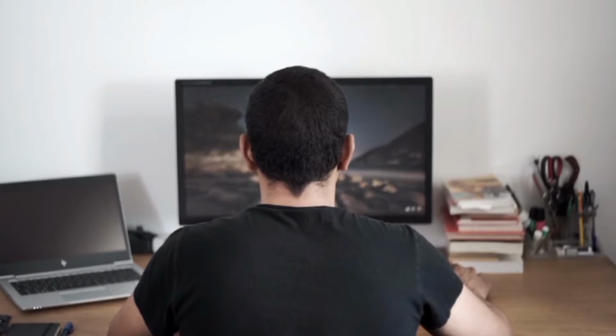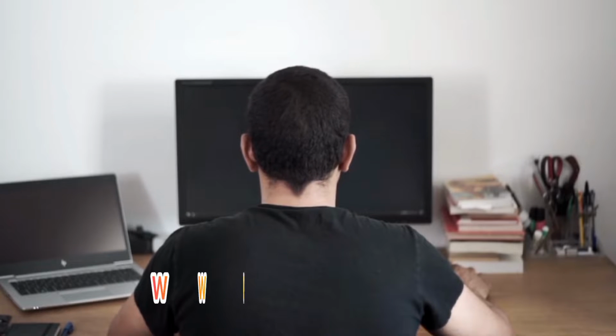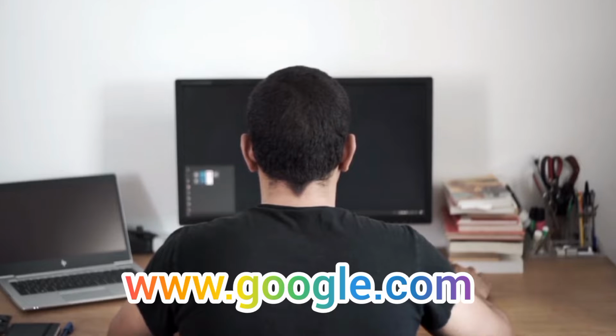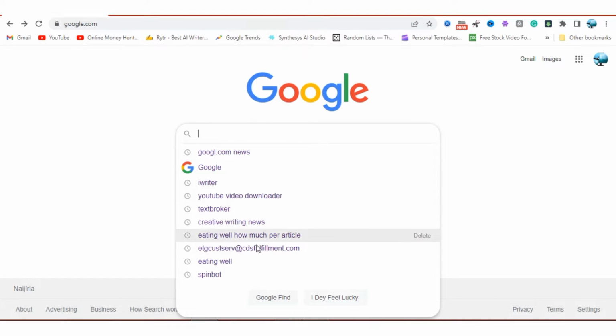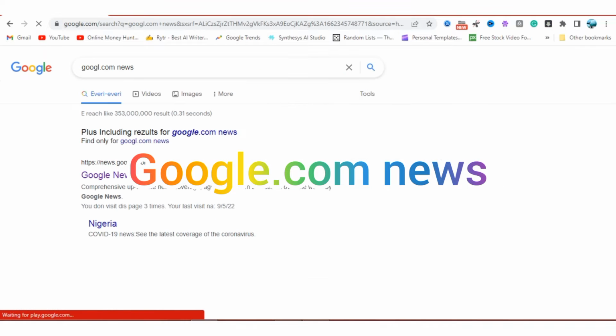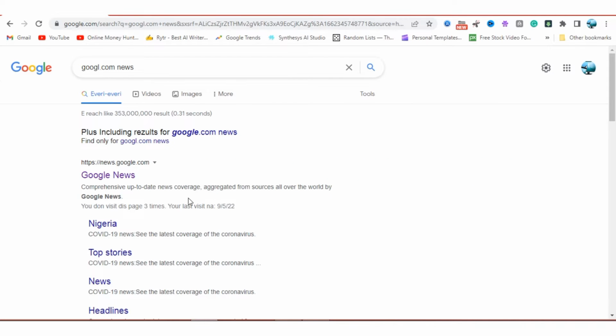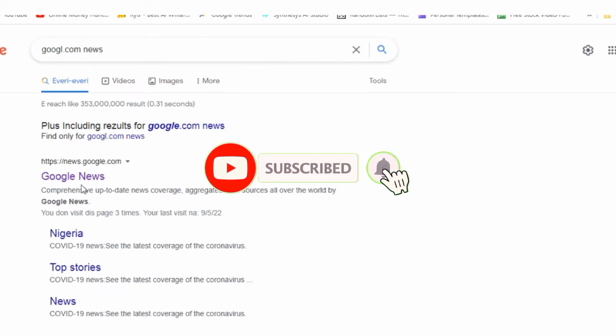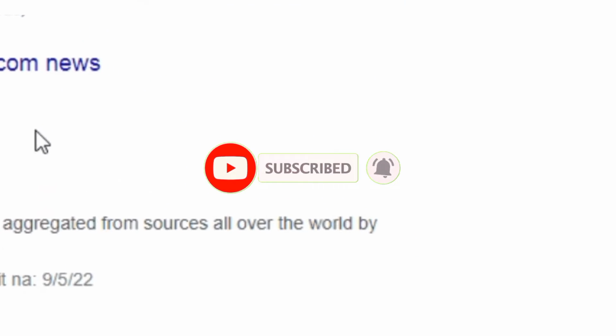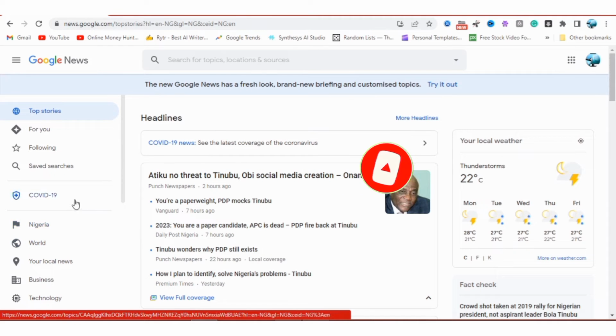type google.com, www.google.com. Once you're on Google, another thing you need to do is just to click on search. And once you click on search, click on google.com news. Okay. Once you click on google.com news, you just select this very one. Once you click on this, it will take you to their news website.